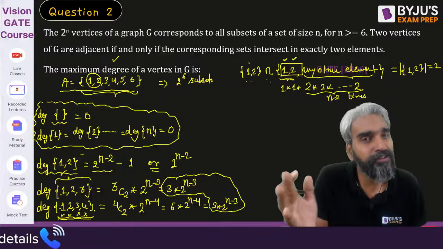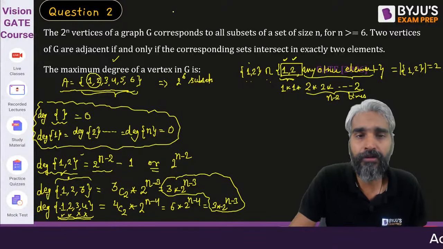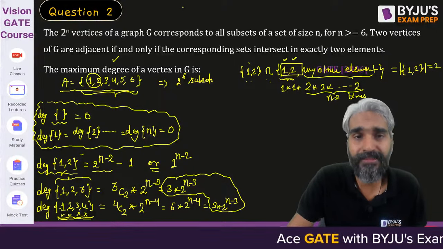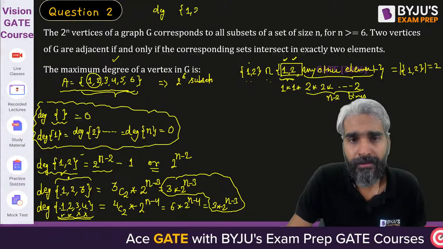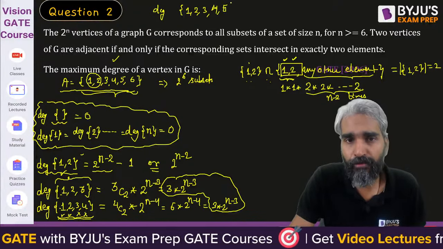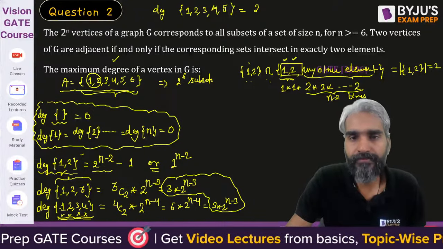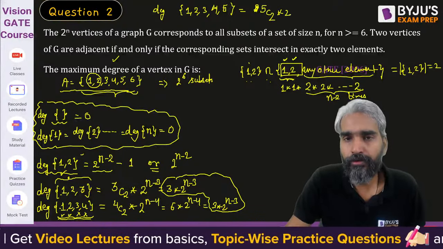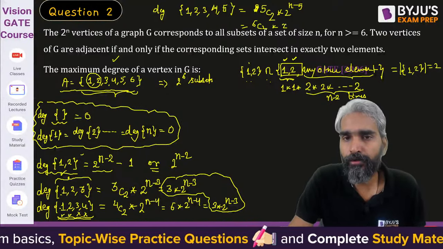Now my question is, as you keep increasing this value, what will happen? So the degree for 1, 2, 3, 4, 5. Forget about the fact that the number of elements may be more than 6. If we talk about the degree of a vertex whose set consists of 5 elements 1, 2, 3, 4, 5, then exactly 2 out of these 5 should be present, therefore 5C2 into 2^(n-5). Similarly, for 6 that will be 6C2 into 2^(n-6).